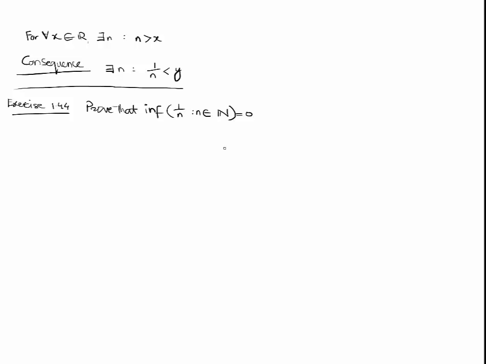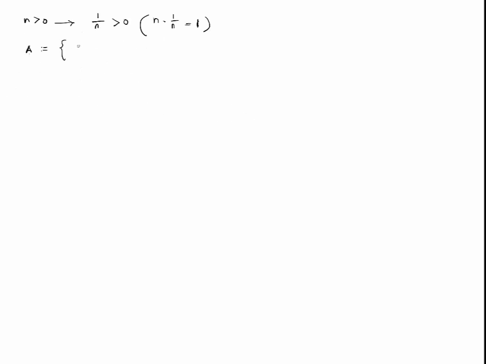So for example, we have a set A, which is defined as the set of 1 over n for all values of n belonging to the natural numbers, which is 1 and up to infinity. Visually, we can see on a line that as the value of n increases, the size of 1 over n decreases, so much so that it approaches 0.